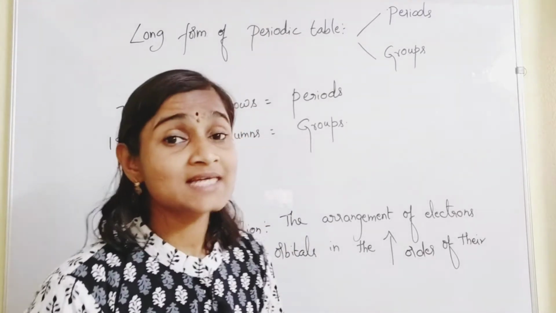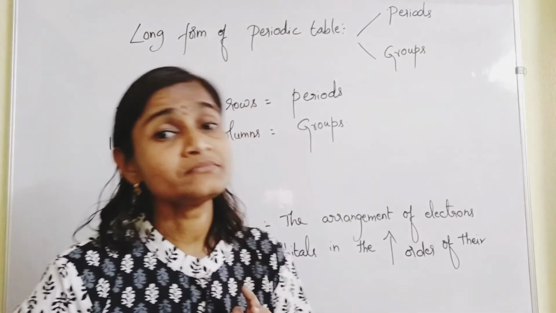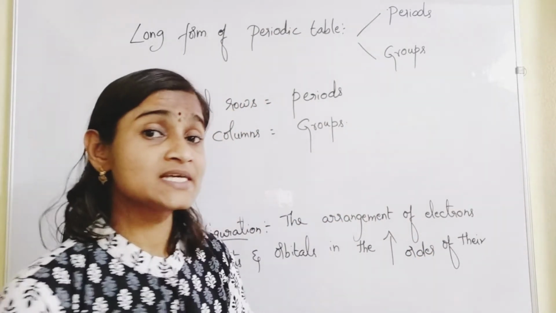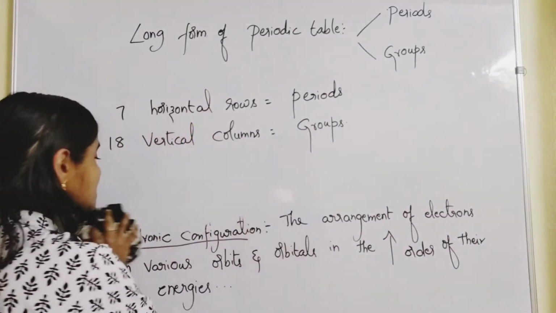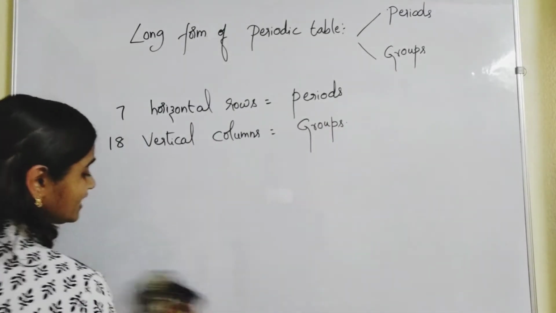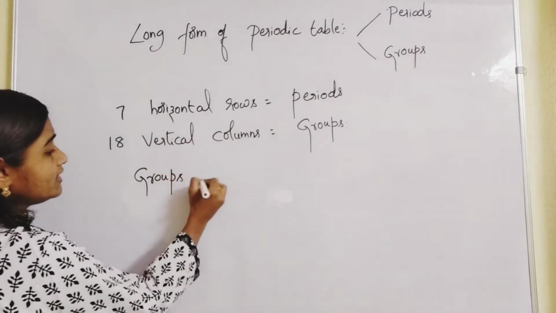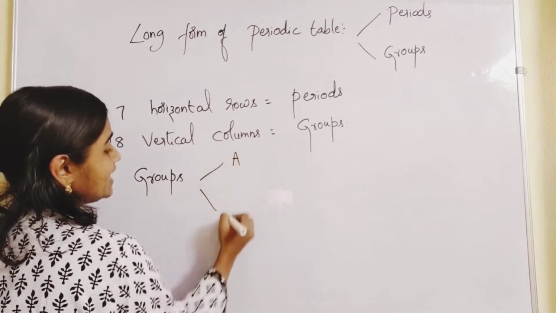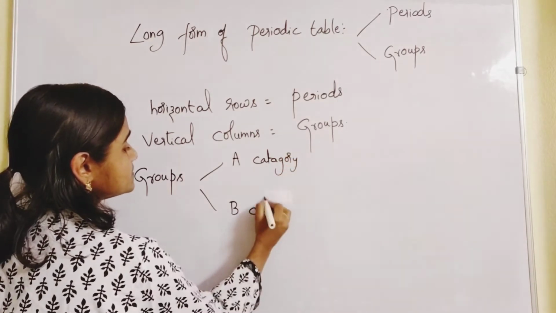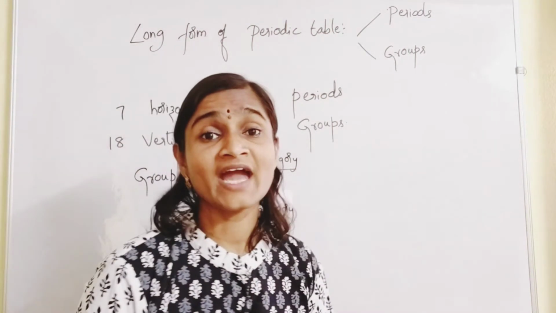In today's class we are going to discuss groups, and groups are actually further divided into category A and category B also. In this video we are going to discuss category A. Groups are further divided into what? 2 categories, category A and category B. Groups means vertical columns. They are divided into A category groups and B category groups. So in this video we are going to learn about groups of category A.